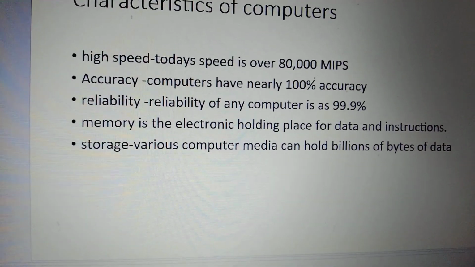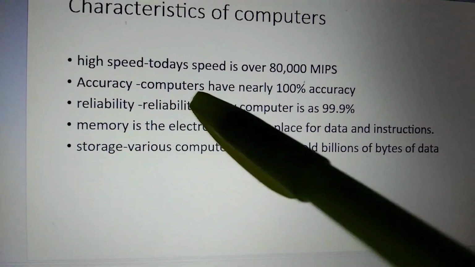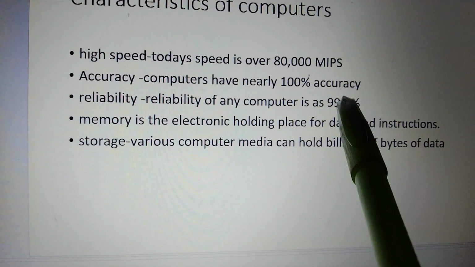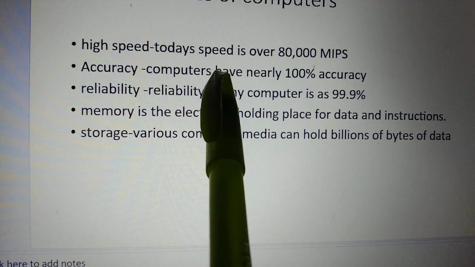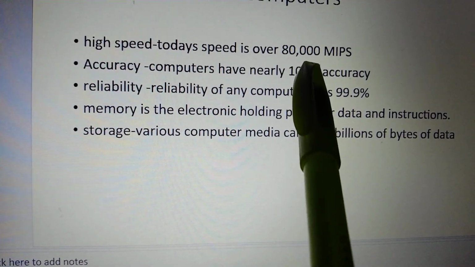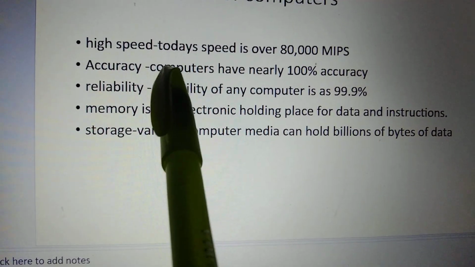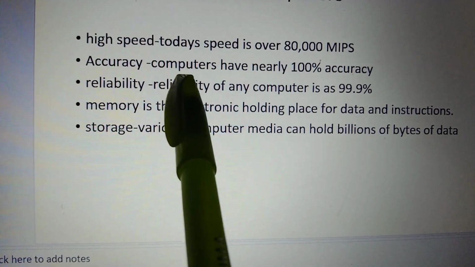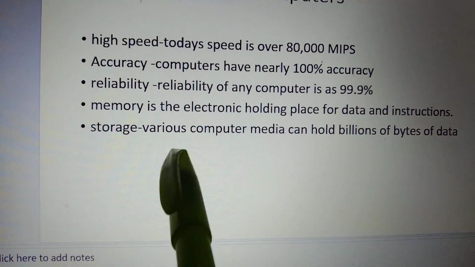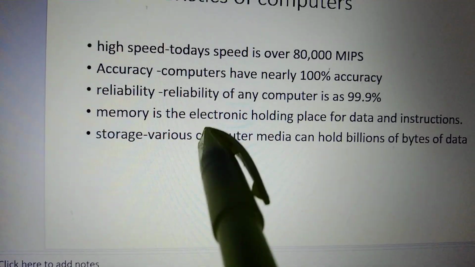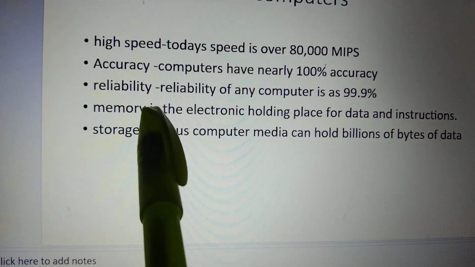Characteristics of a computer. It has a high speed. Today's speed is over 8,000 MB. It is very accurate. Computers have nearly 100% accuracy. If it is a calculation, it does it perfectly.